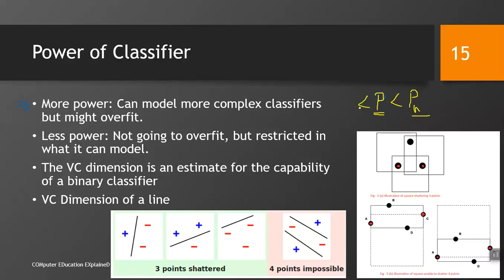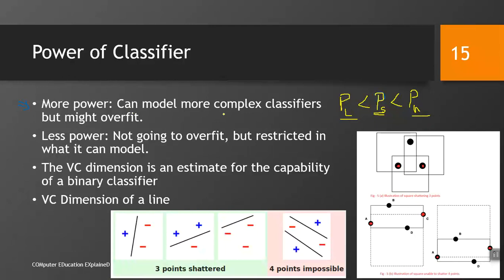And if we design a hypothesis with power lower than some suitable power, it would underfit. So, try to understand this concept, what is the power of a hypothesis. The power should be suitable, and how this becomes suitable is determined with the help of the VC dimension.